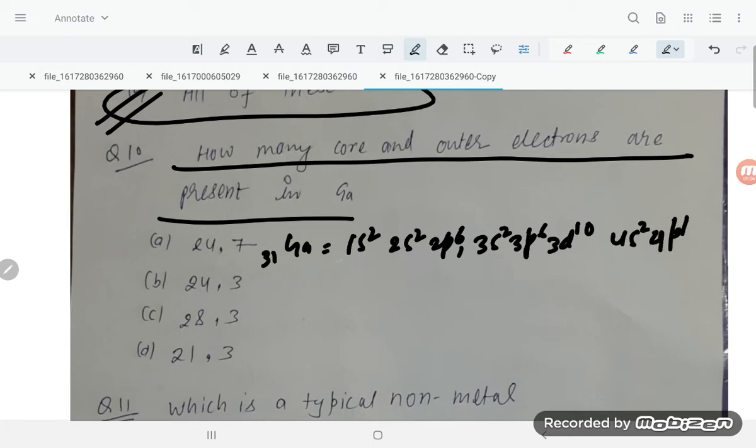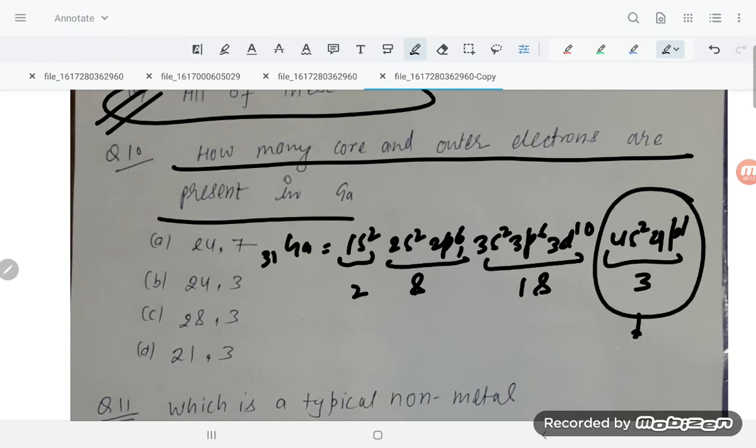Here it is 2, then 8, then 18, and here 3. This is the valence electron.